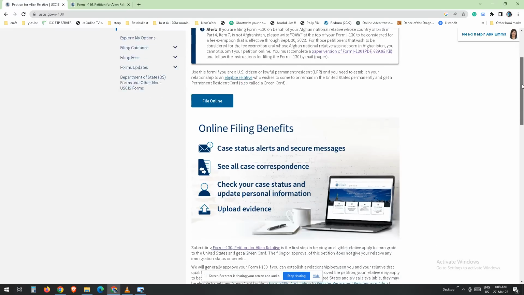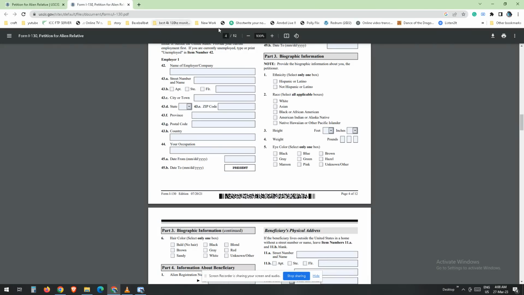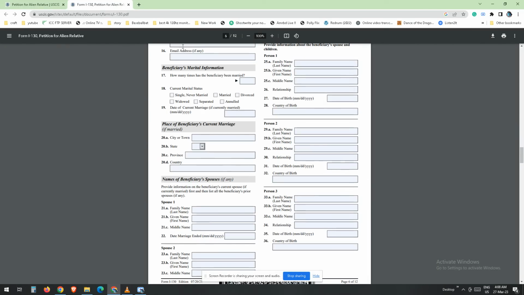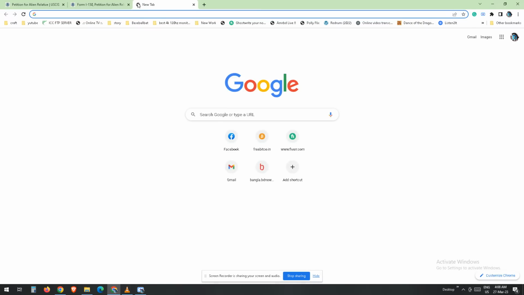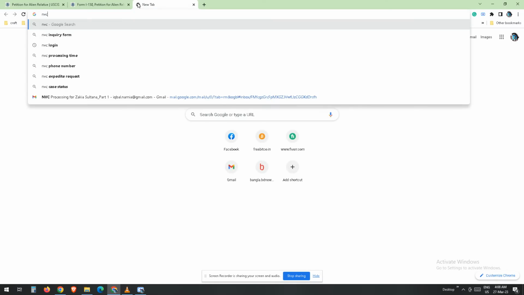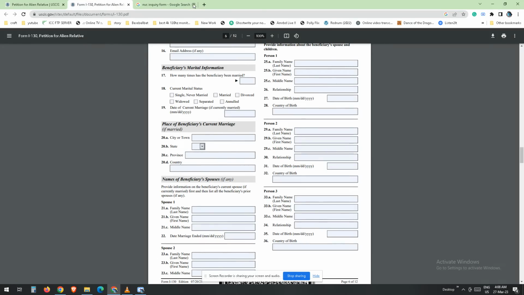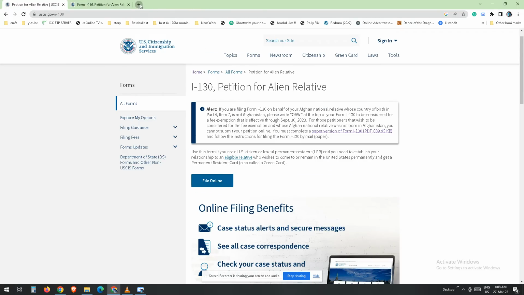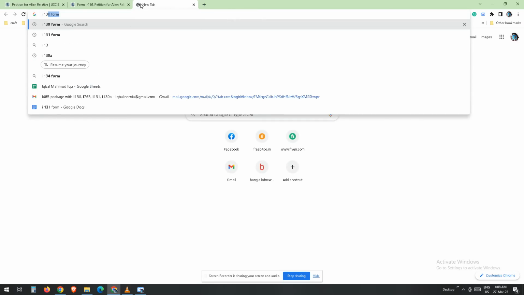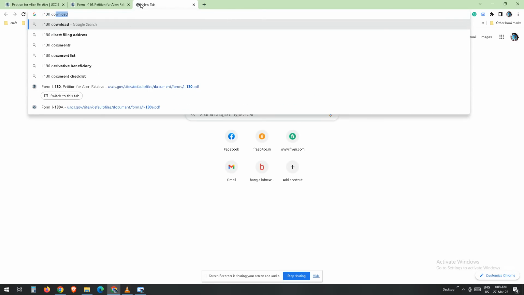Step 6. Complete further processing with the NVC. The NVC will process your petition and request additional documentation, such as a copy of the beneficiary's passport and birth certificate. They will also collect fees for the visa application and processing. Once all the documentation is received and the fees are paid, the NVC will schedule an interview for the beneficiary at the U.S. Embassy or consulate in their home country.